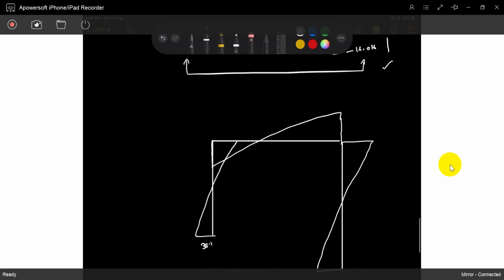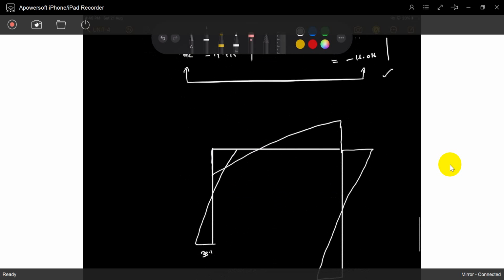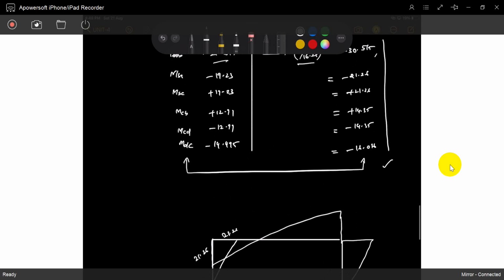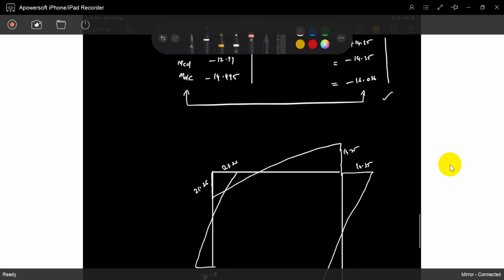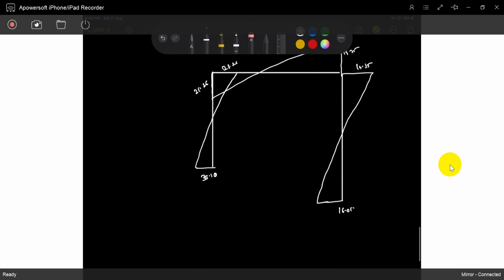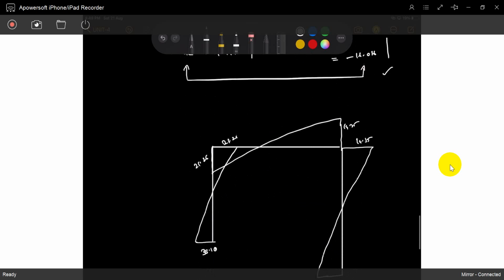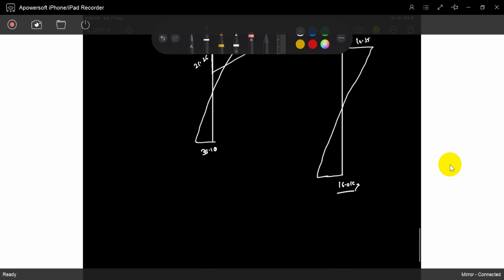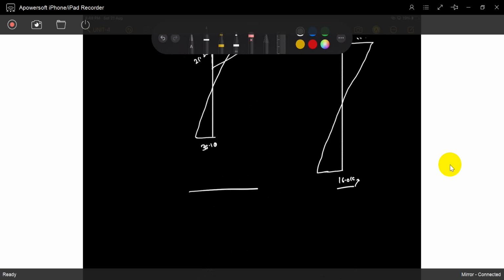It's a 21.26. It's also 21.26. It's a 14.35. It's a 14.35. It's a 16.016. So now also you can write down the shear force diagram. If you write down the shear force diagram, it will come like this.